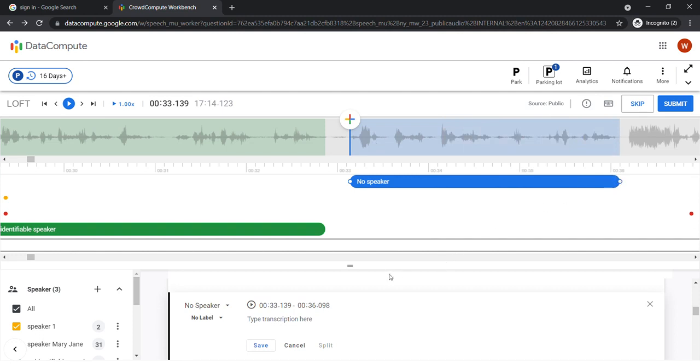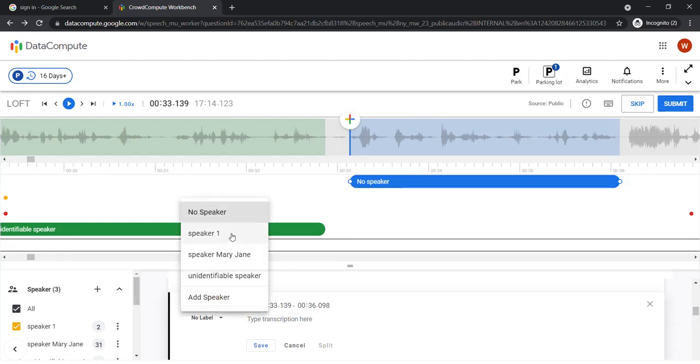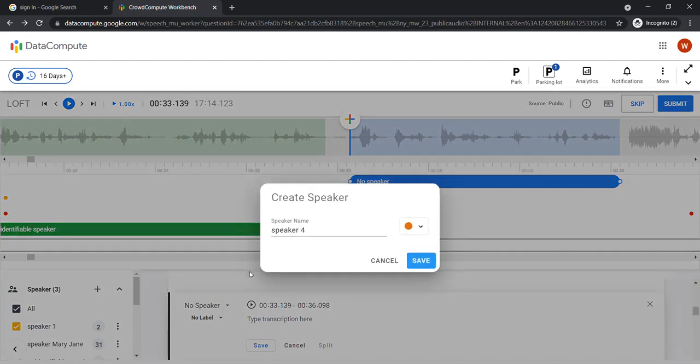For pre-recorded turns, do not name the speakers. Pre-recorded turns should always be numbered. In the case of unidentifiable speaker, they do not need to be numbered, but pre-recorded speakers need to be numbered, like this: pre-recorded speaker 1.